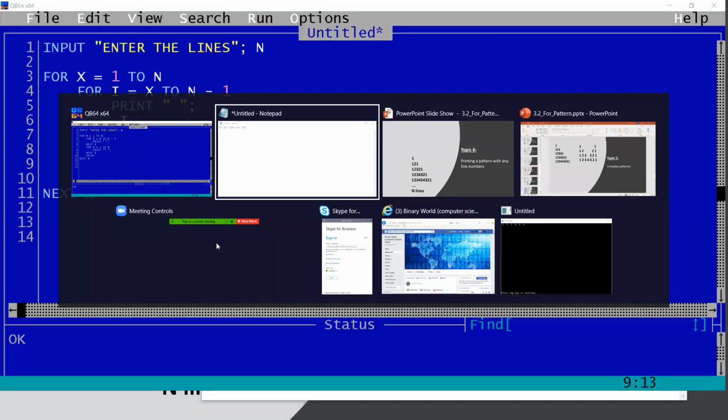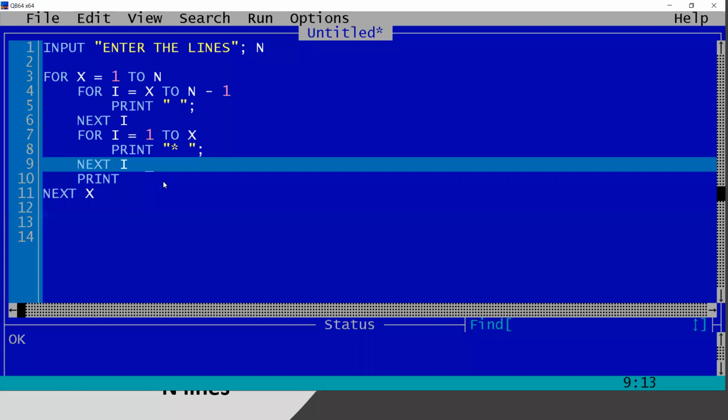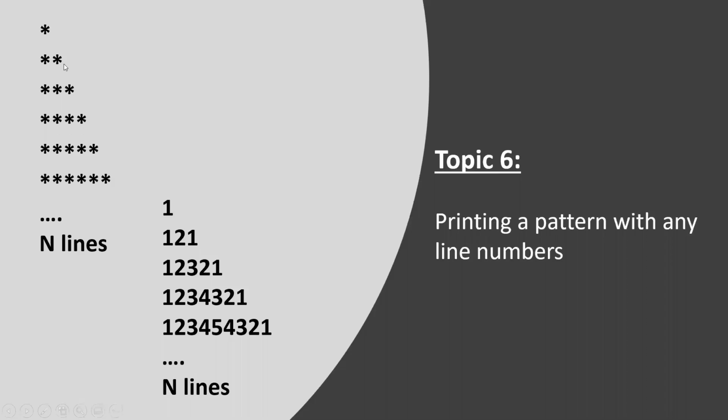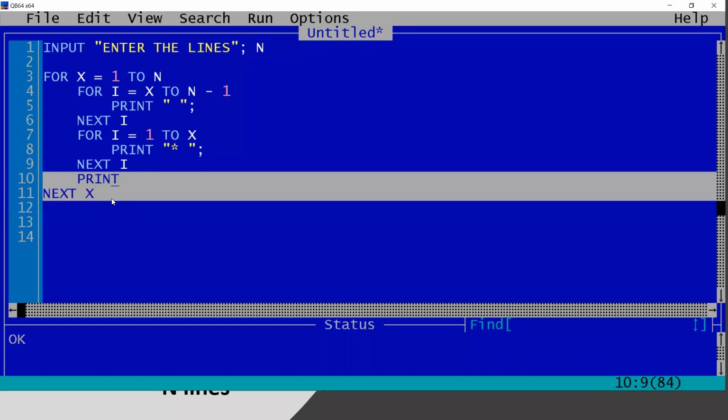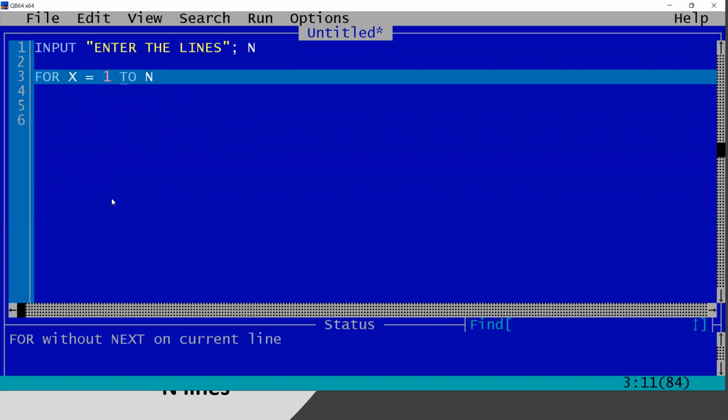So now what I will do, let me check. There is a problem with the star pattern. Okay, so let me write this program first, starting with a 6-line program. I think all of you are now able to understand. Let me write a program for 1 to 6 first.